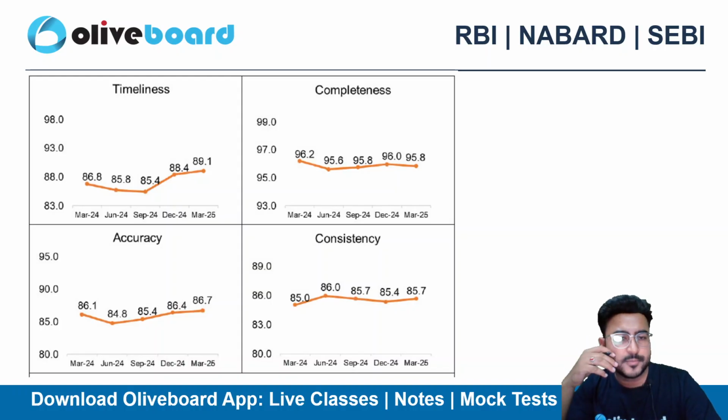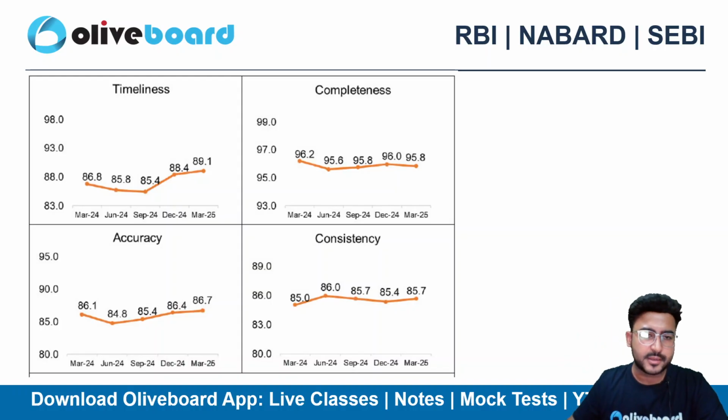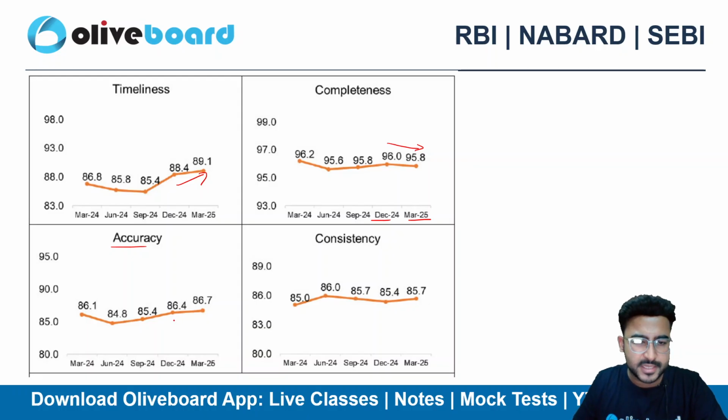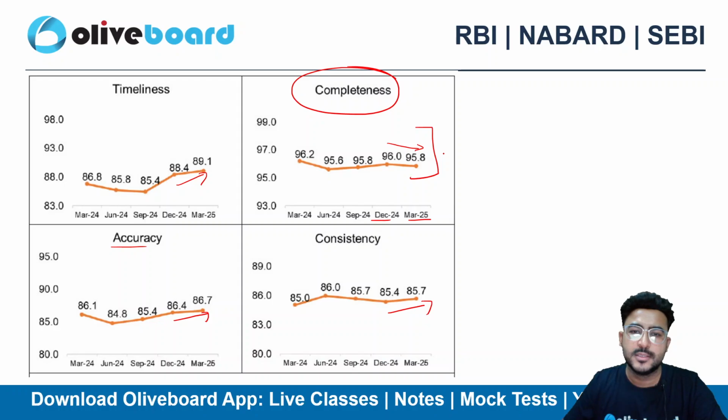They have given us the individual charts as well, right? So if I talk about timeliness, there is an increment, right? If I talk about completeness, there is an overall decrement, right? Quarter on quarter basis. Accuracy की बात करें तो again there is a very slight, very marginal increment. And consistency की बात करें, again there is a marginal increment. So I can say that only the completeness वाला chart has seen a slight decline of 0.2 here, right? Otherwise all are marginally improved only, right?